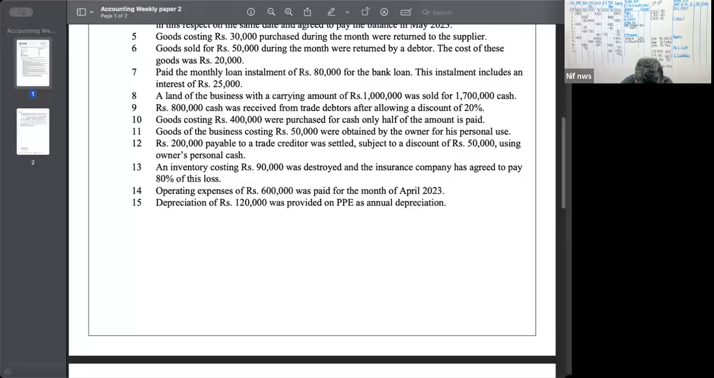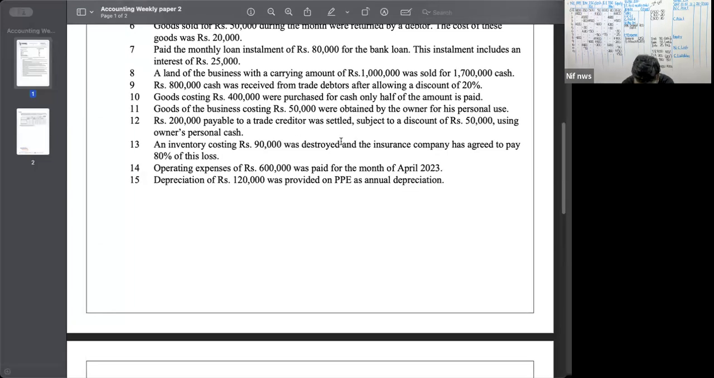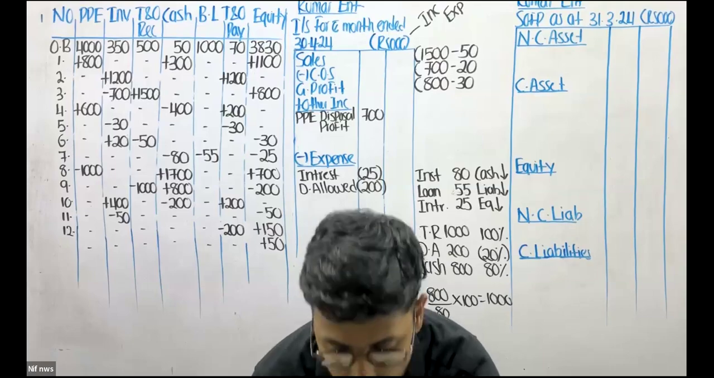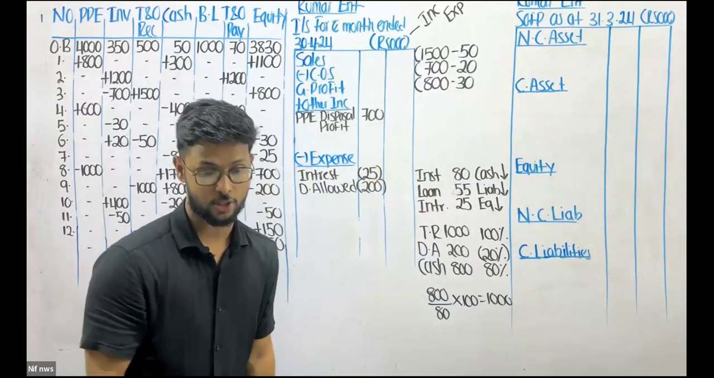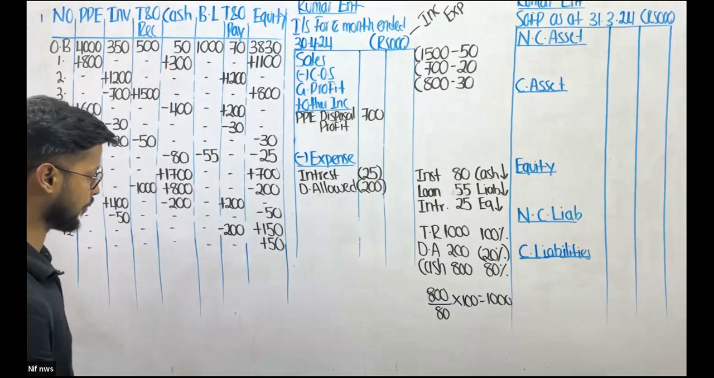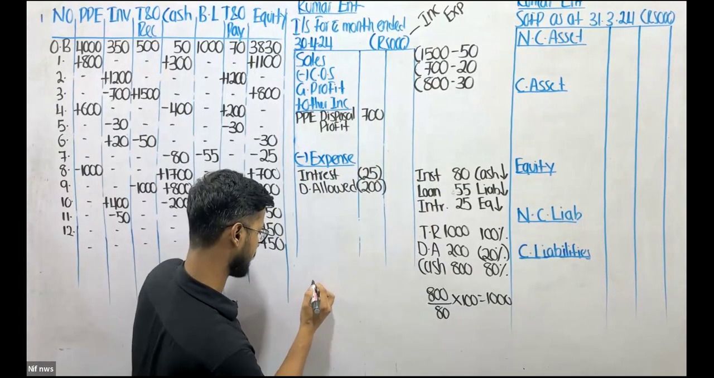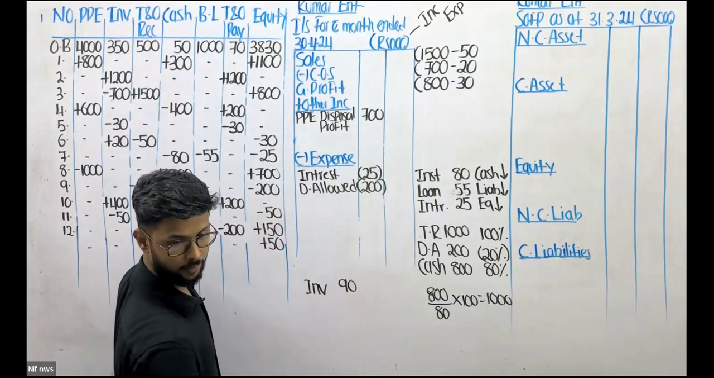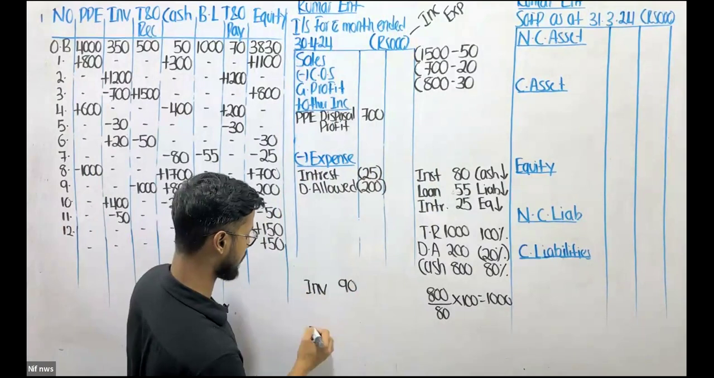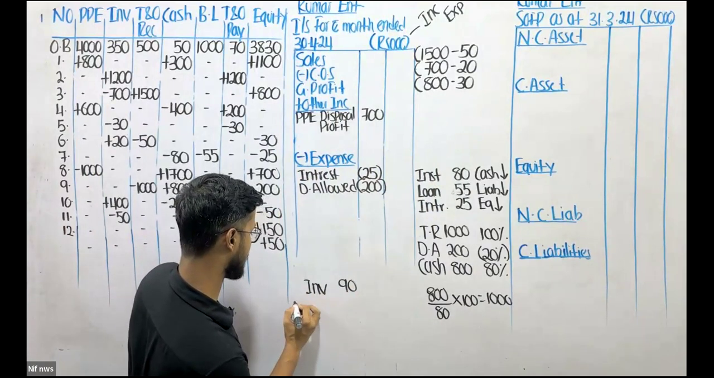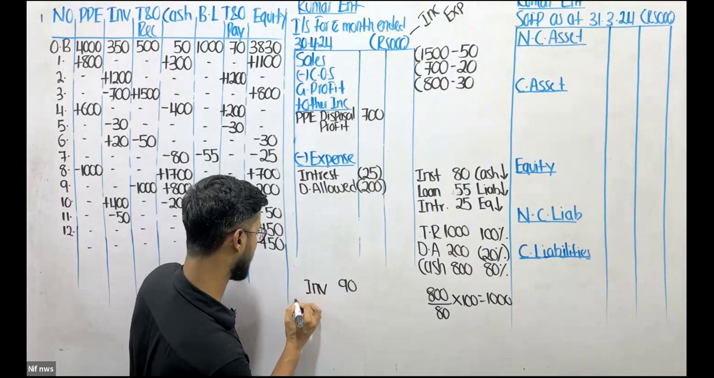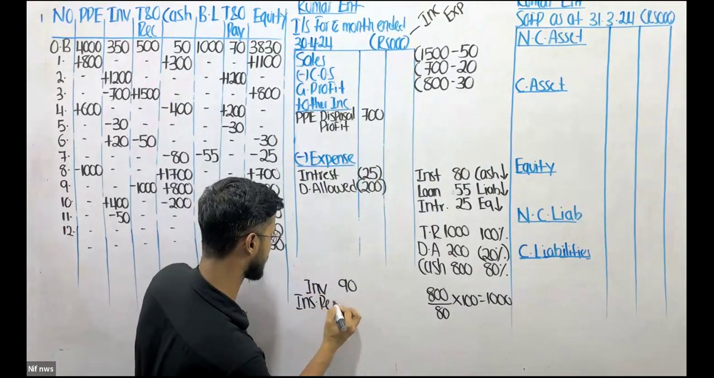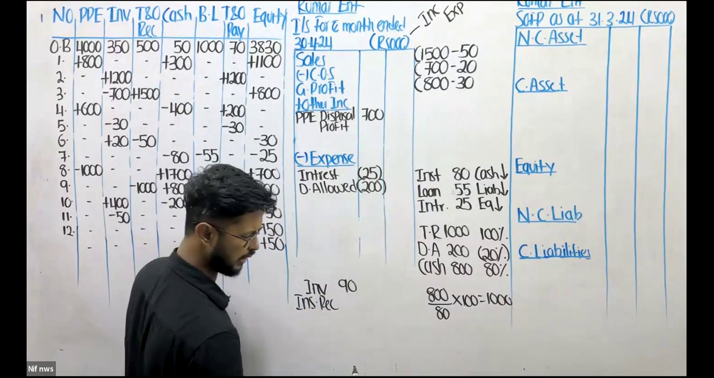what's next? We have an inventory costing 90,000 that was destroyed, and the insurance company has agreed to pay 80% of this loss. Look, the inventory that is damaged is 90. Out of 90, 80% is guaranteed to be received from the insurance company. So that is insurance receivable.